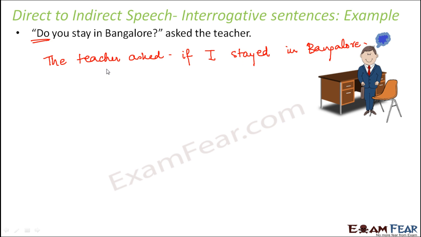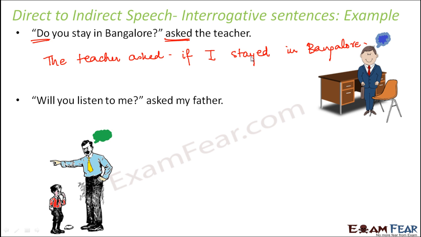So the change in tense is as usual. Here the reporting verb is in past tense. So this will also change to past tense. And normally you can also remember this thing that in indirect speech, we never use words like do, does, did. So these words are never used in the indirect speech. So in indirect speech, this becomes the teacher asked if I stayed in Bangalore. And let's look at one more example.